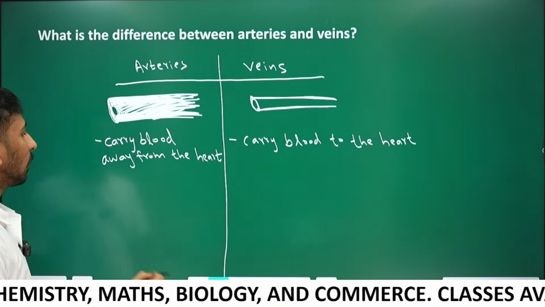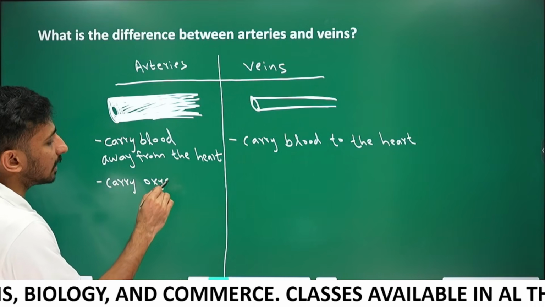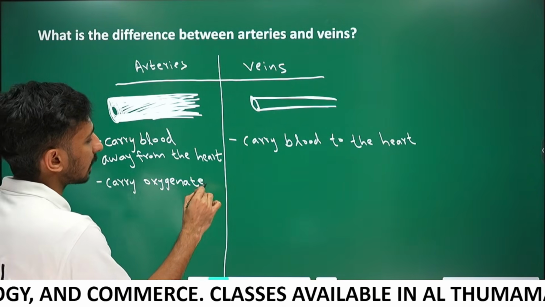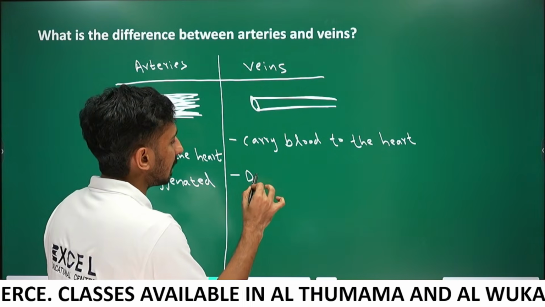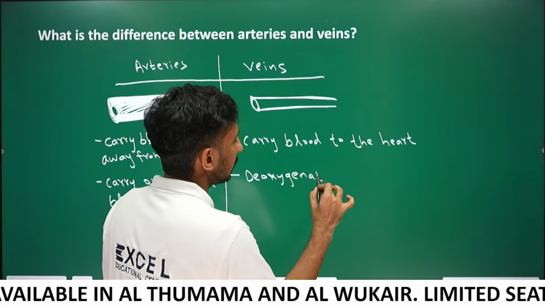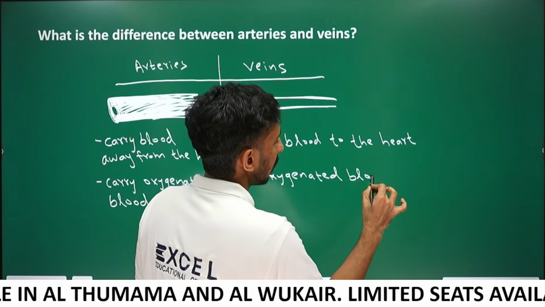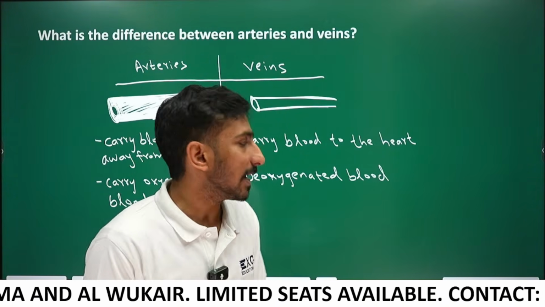Next, arteries carry oxygenated blood, but veins carry deoxygenated blood. All veins carry deoxygenated blood, but there is an exception. What is the exception?